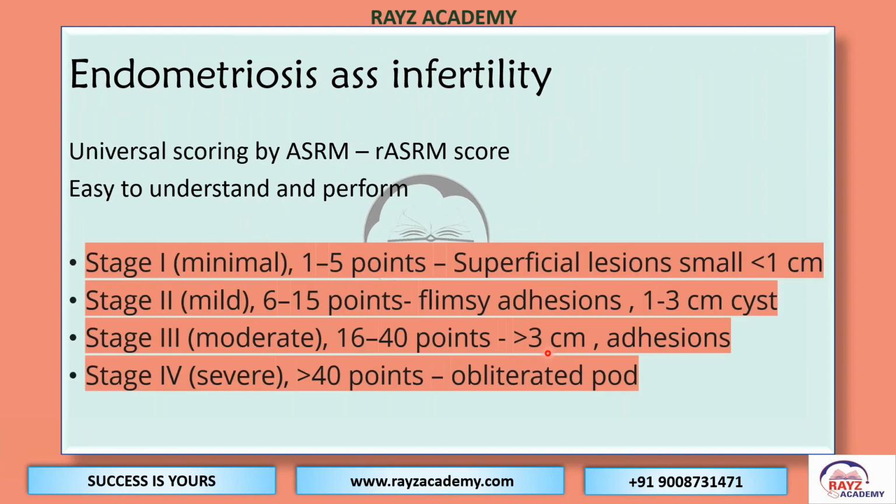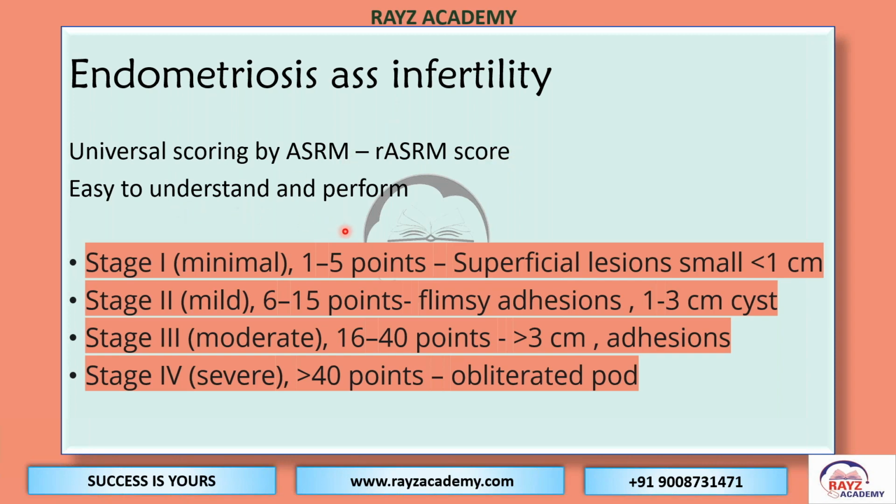Now coming to a very important topic, that is endometriosis associated infertility. We all know the universal scoring system by the ASRM, the American Society of Reproductive Medicine. They have revised the scoring. They gave a universal score in 1996, which we are using till now by modifying it, and now there is the latest revised one.